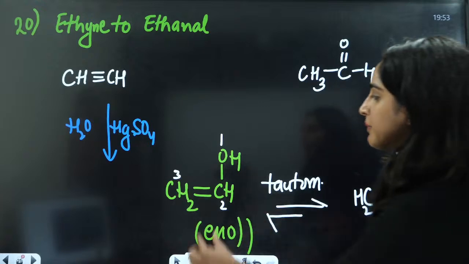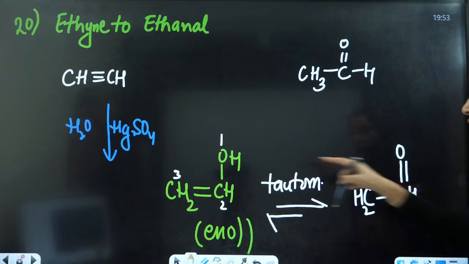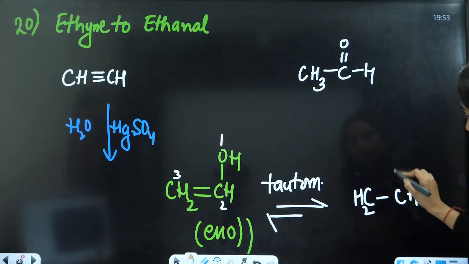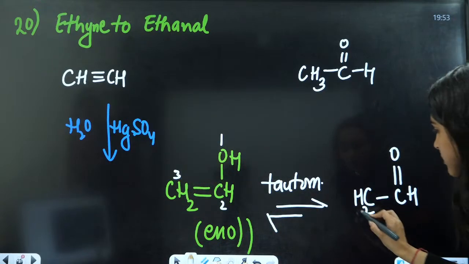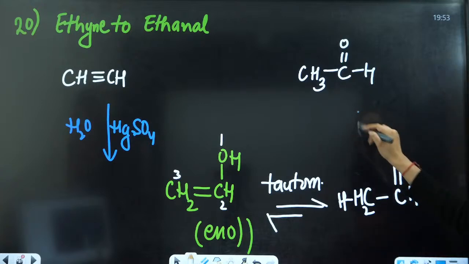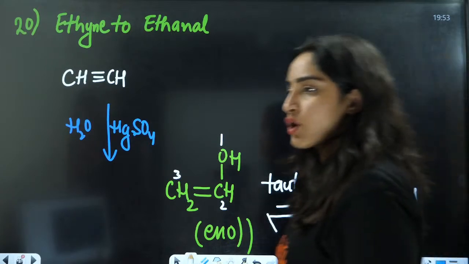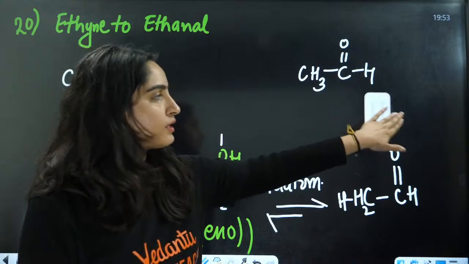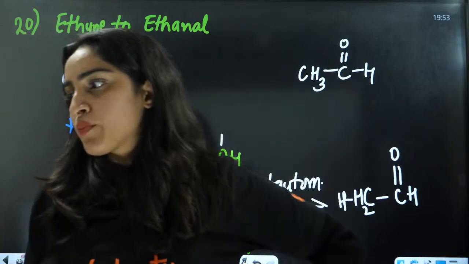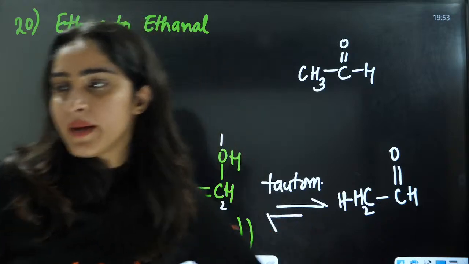The bond between 2 and 3 will be shifted to 1 and 2. This will be double bond O, and the hydrogen on the third will be shifted to the first, that is this one. That is your aldehyde, ethanal. Okay, everyone? Yes, perfect. Hydration gives enol and tautomerism gives ethanal.